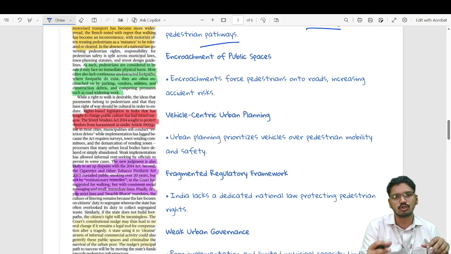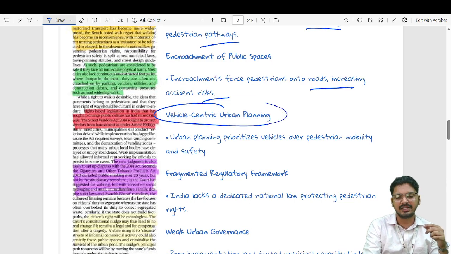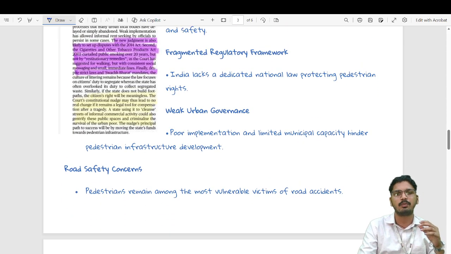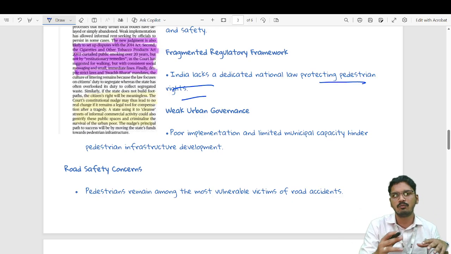We see an encroachment of public space, which forces pedestrians onto the road, increasing accidents on the road. There is vehicle-centric urban planning, where most of the planning is given to vehicle mobility, and their counterparts, the pedestrians, are given the least importance. The next is the fragmented regulatory policies or framework. India lacks a dedicated national pedestrian protection right, which is not true for vehicular movement.